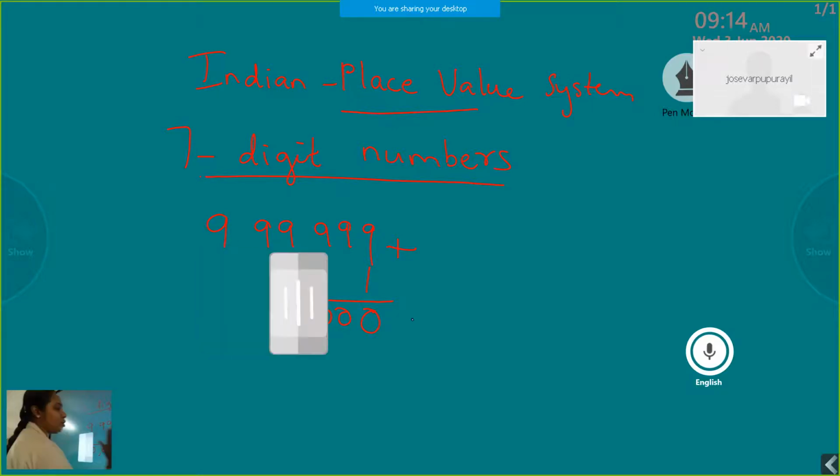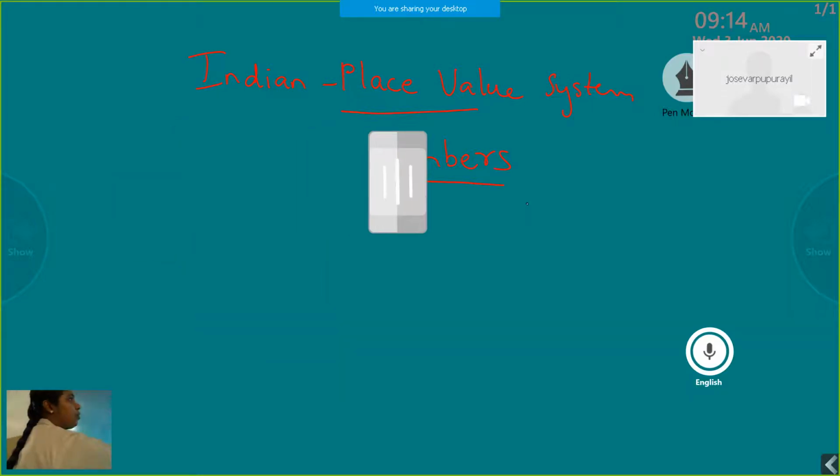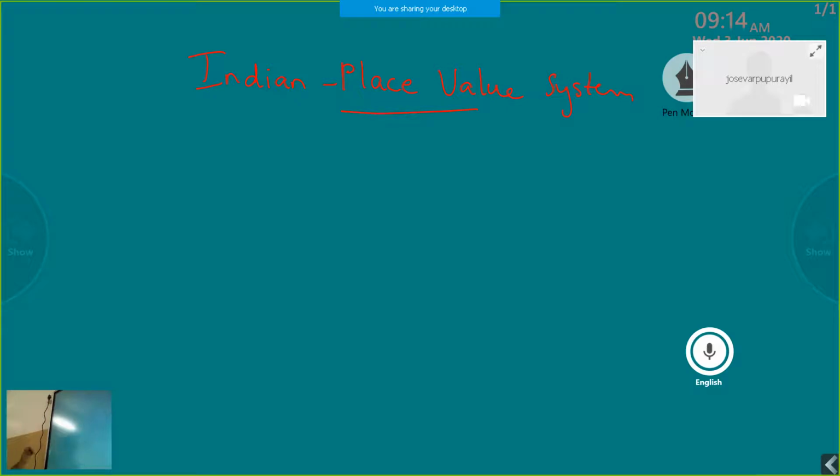Now, coming to the place value system. Place value chart. How to write a number in a place value chart? A 7-digit number in a place value chart. For that, first of all, we have to learn the place value chart of a 7-digit number. When a number is given, in the Indian place value system, we divide these numbers into groups.